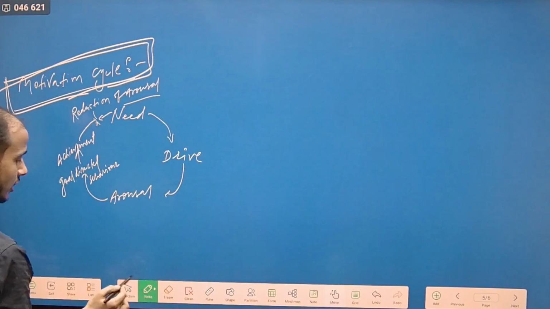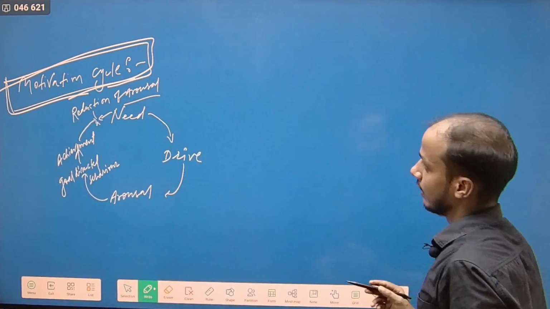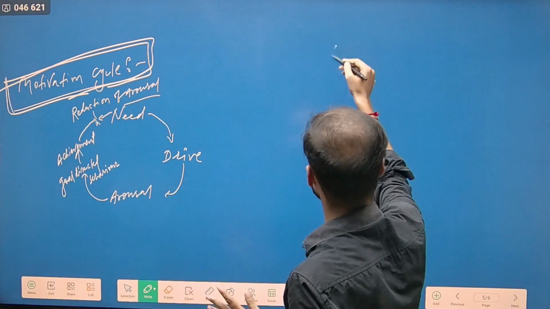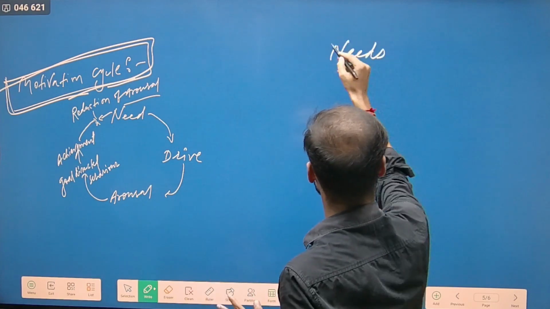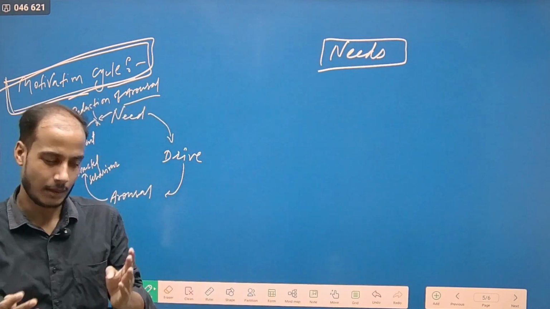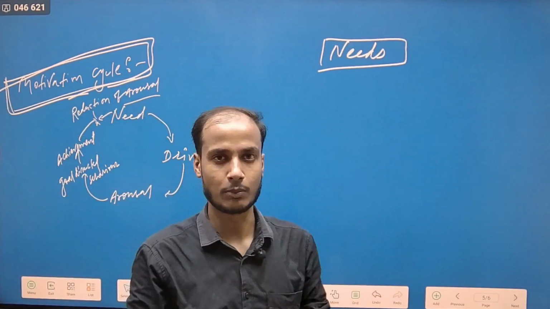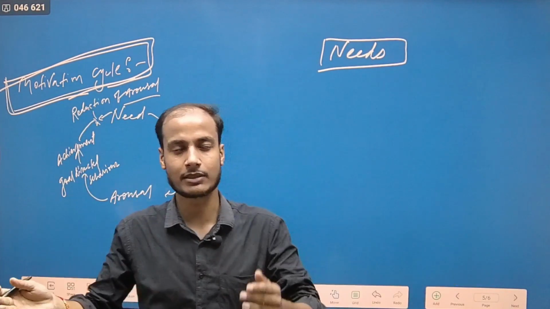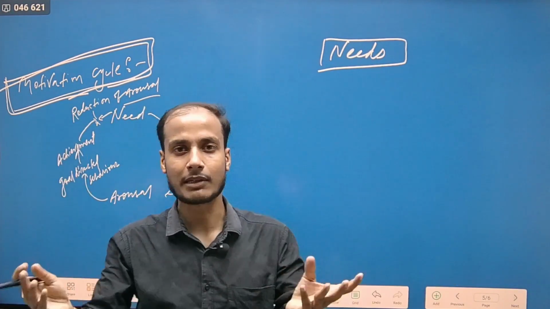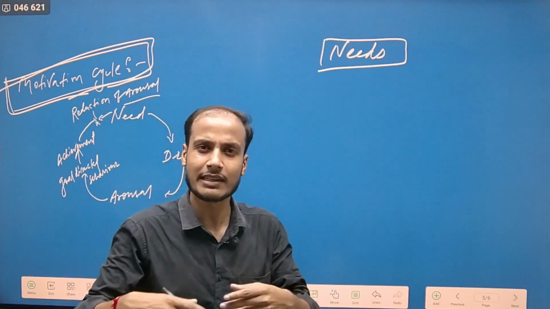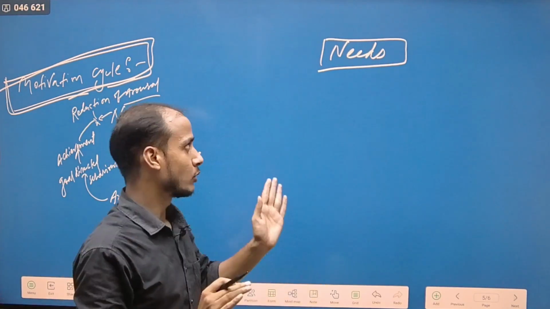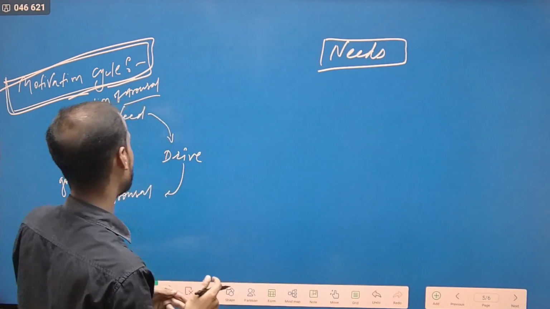So this motivation cycle works. For example, first of all, we human beings have some needs. As I told you, a man can have different needs. Someone may have physical needs, someone may have psychological needs, someone may have emotional needs, someone may have relationship needs, so on and so forth, right? So once we have a need, then what?